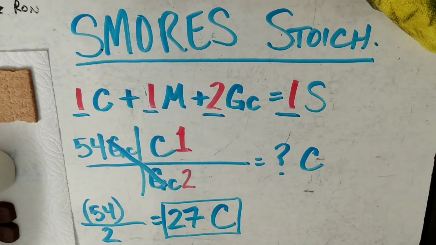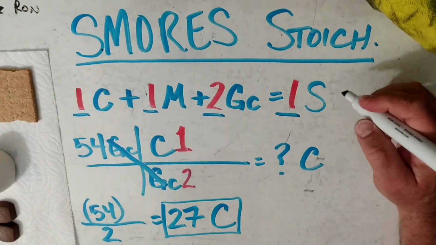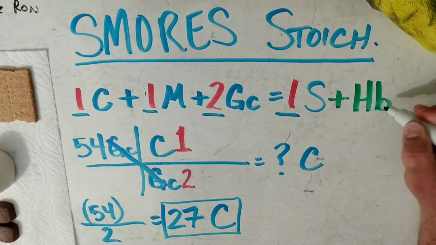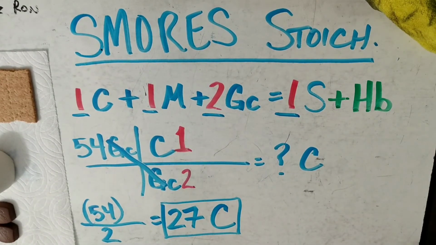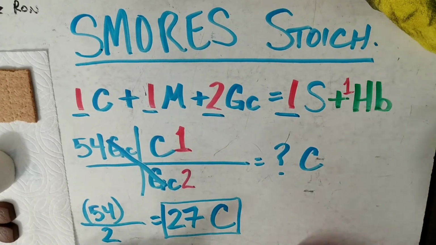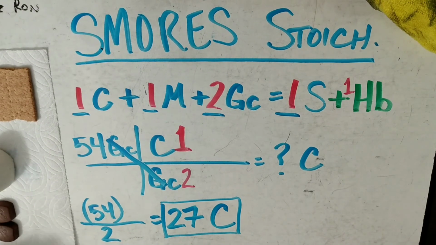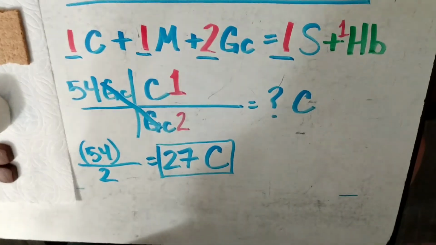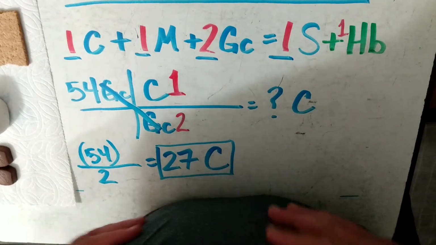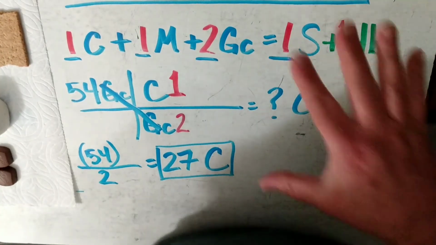Oh, one thing I did forget is this. I forgot that this also equals HB. And you might be wondering what HB is, and that's going to be a 1 there for HB. So there's 1 for HB. And what an HB represents is a happy belly now that I've eaten my s'mores. So that's how we do this.